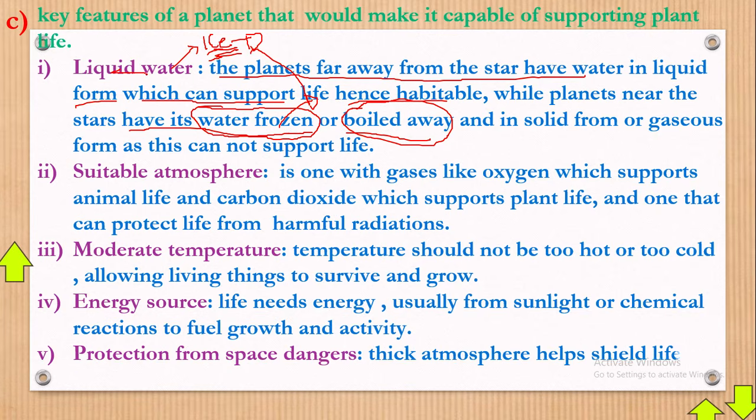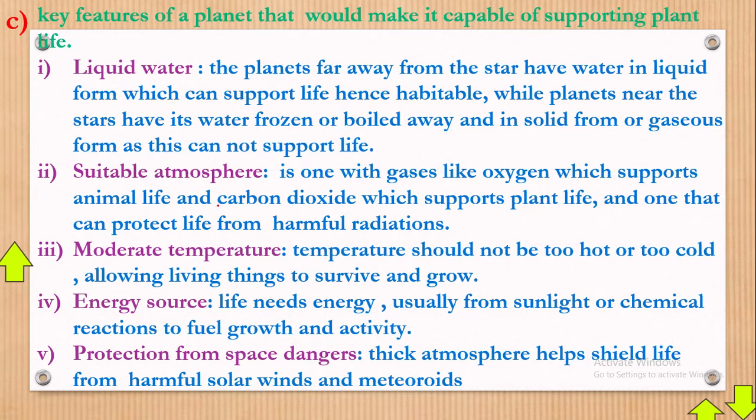That cannot support plant life, whether in solid form or gaseous form. If water is boiling, that will make the plant wither. If we have frozen ice, the plant will not be able to receive the water in liquid form, hence it will not be able to carry out some processes. Okay, good. Next, the point here is liquid water. So any planet which can support plant life must have liquid water.